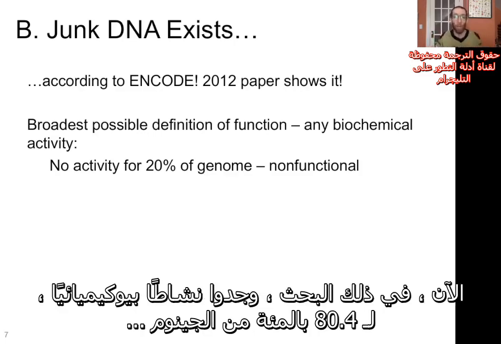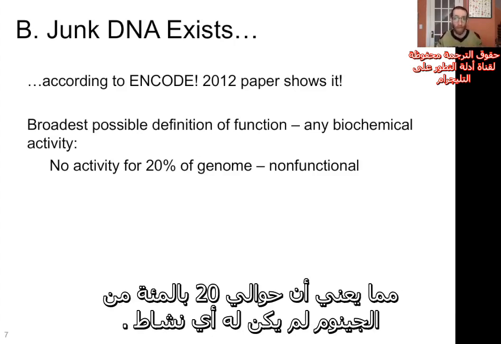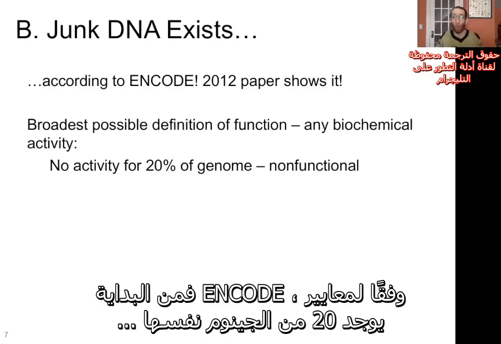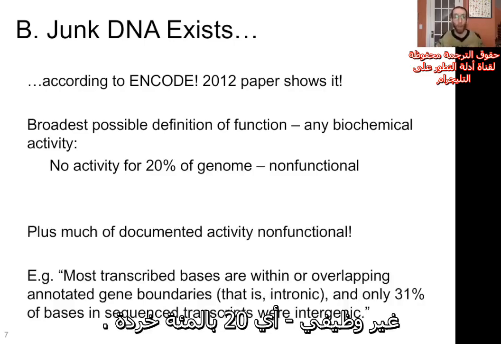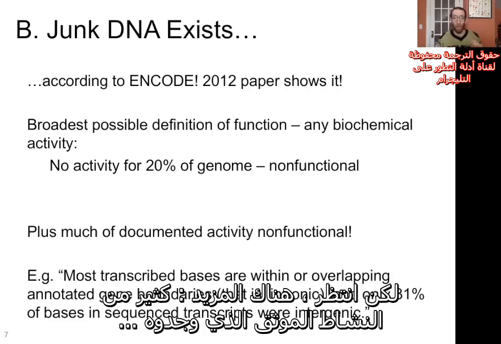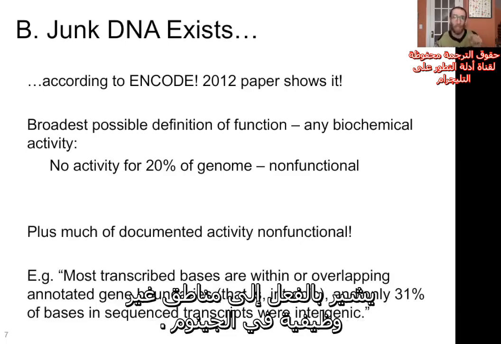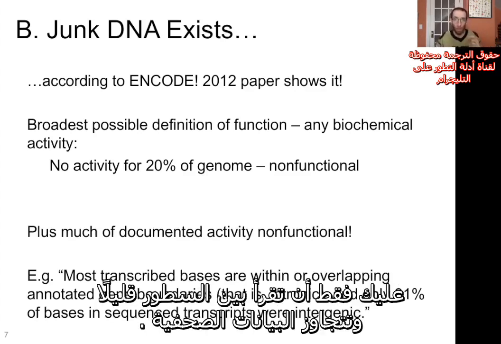Now in that paper, they found biochemical activity for 80.4% of the genome, meaning about 20% of the genome had no activity. So according to ENCODE's own standards, right off the bat, you've got 20% of the genome that's non-functional. It's 20% junk. But wait, there's more. Much of the documented activity that they found is actually indicative of non-functional regions of the genome. You just have to read between the lines a little bit and past the press releases.